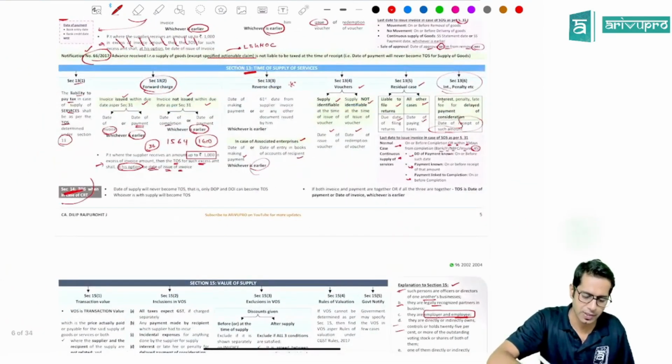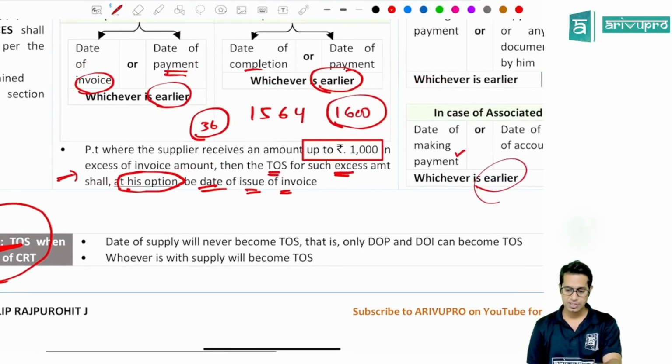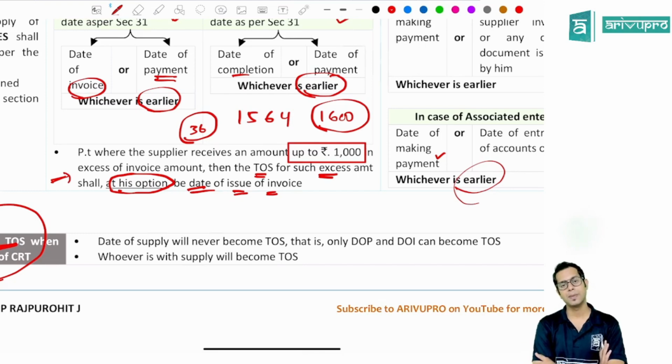Next point is with respect to section 14. What is section 14 talking about, sir? Section 14 talks about time of supply of services. Time of supply whenever there is a change in rate of tax.